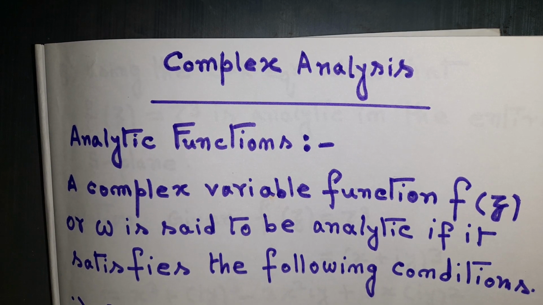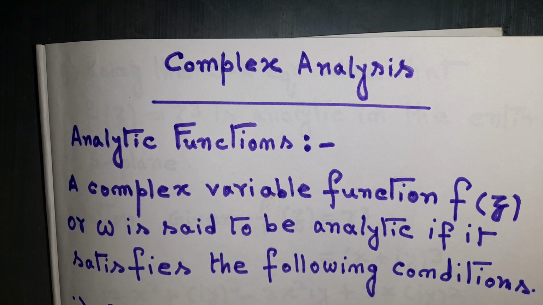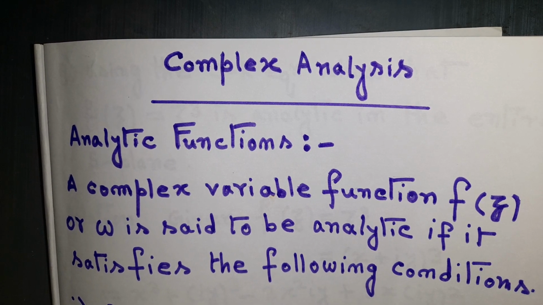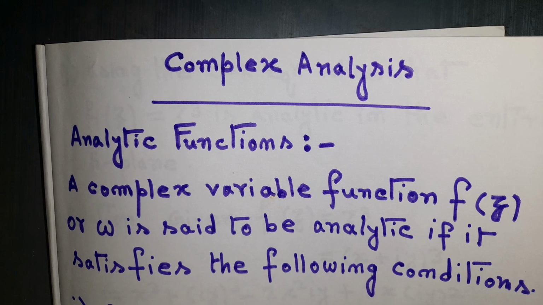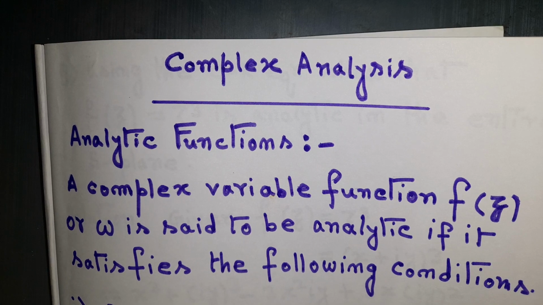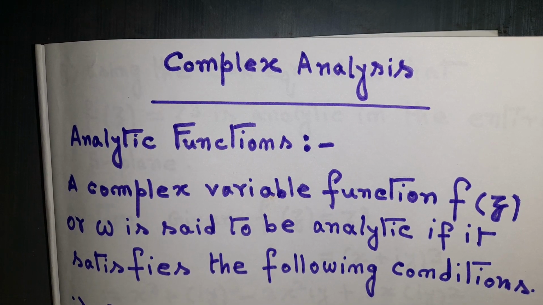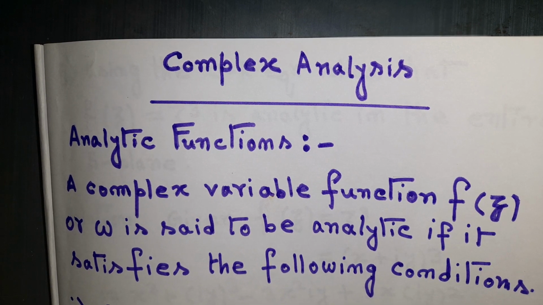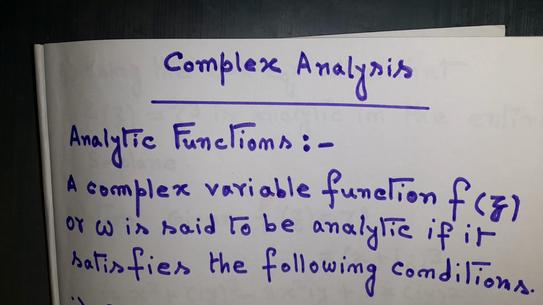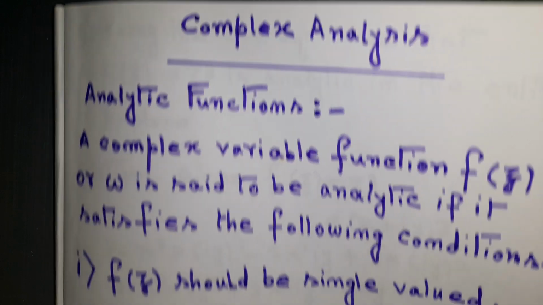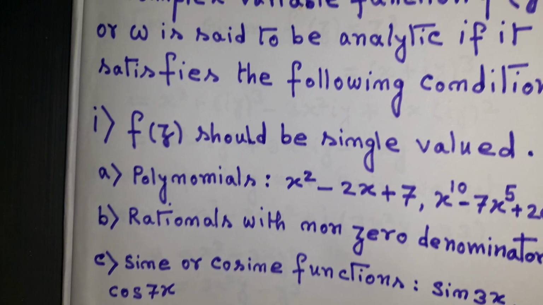Whenever you are asked questions related to analytic functions, you will be given f(z) or omega as the function. That is why I mentioned that a complex variable function f(z) or omega is said to be analytic if it satisfies the following conditions. So what are the following conditions? I am going one by one. This is the first condition.